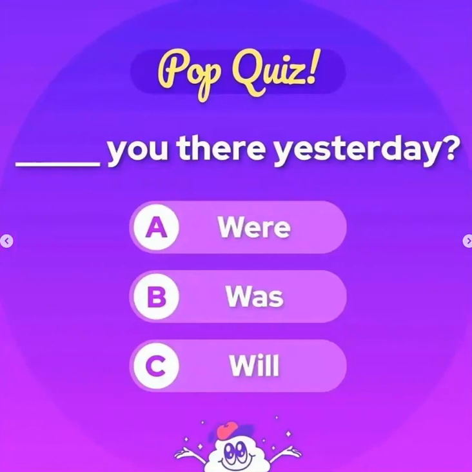So here is a pop quiz. You dash you there yesterday. What will be the answer? Option A were, option B was, and option C will. Comment down below what will be the answer.